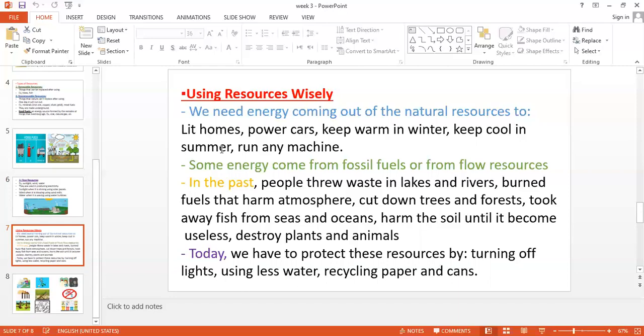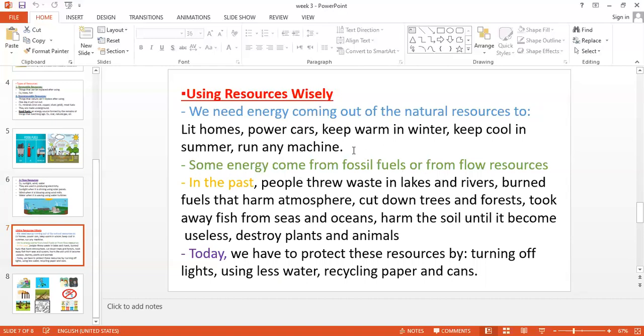We use electricity to run any device or machine at home. Some energy, I told you, comes from fossil fuels, like coal, oil, and natural gas too.